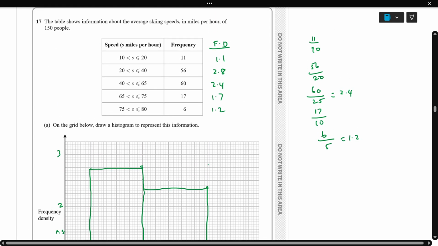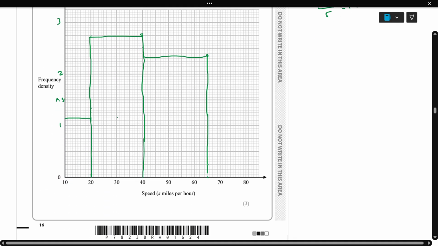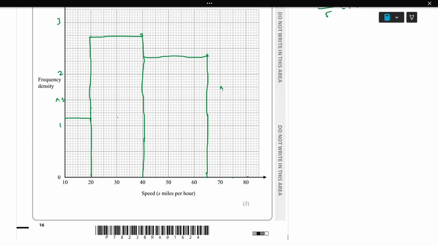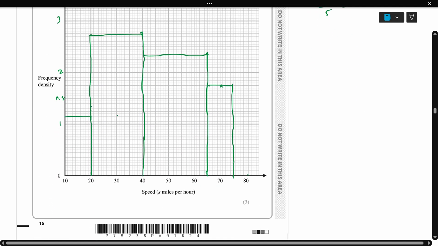Okay, so next, 65 to 75 is 1.7. Next, 75 to 80 is going to be 1.2.